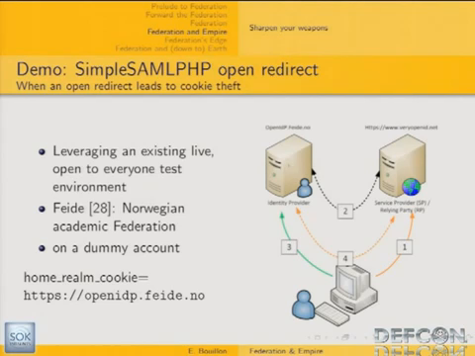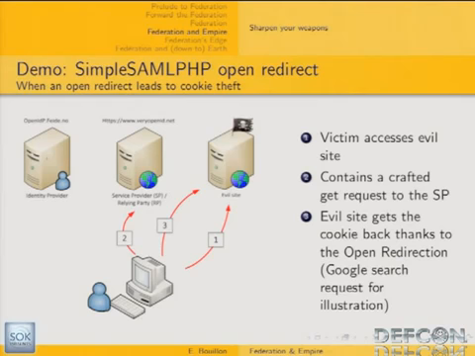To demonstrate that, I've been leveraging an existing live, open-to-everyone test environment, which is provided by the Norwegian Academic Federation. It's called OpenIdP. I've been using a dummy account, and the cookie I'm going to steal is https openidp.feide.no. So what you're going to see is a complete four-step SAML authentication, and then you'll see how a bad guy can just steal this cookie.